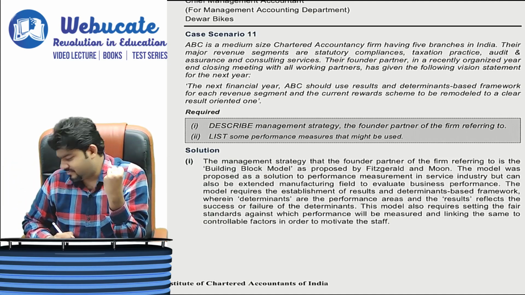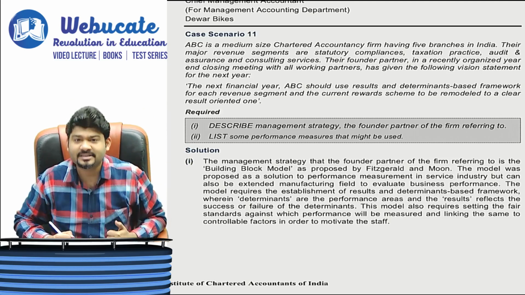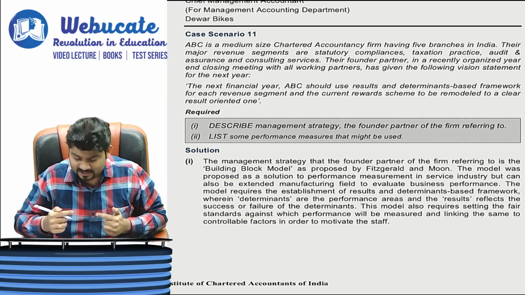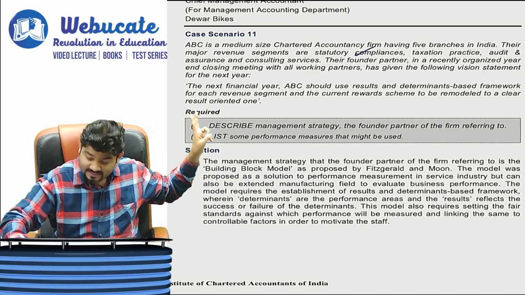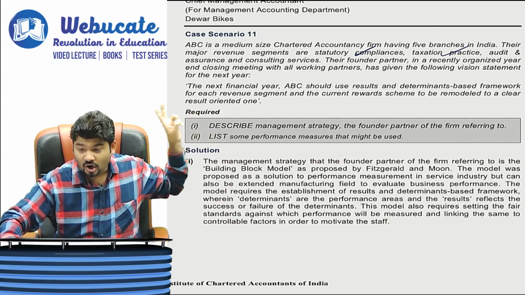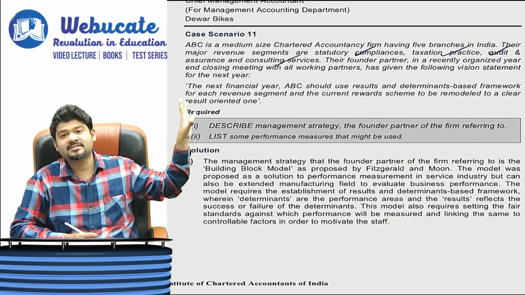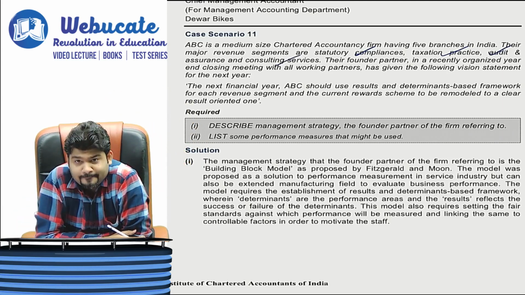So these are the cities where the ABC firm operates, with 5 branches and areas of specialization in statutory compliances, taxation practice, audit and assurance, and consultancy services. These are the 4 major areas in which they specialize.